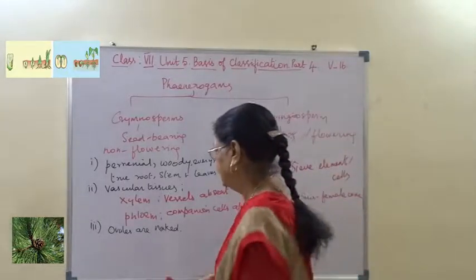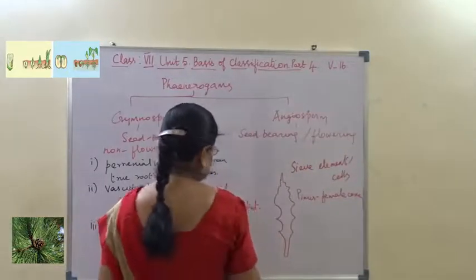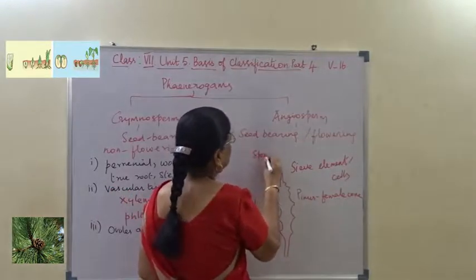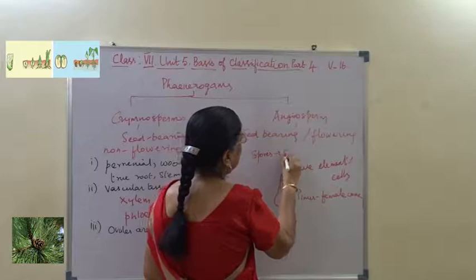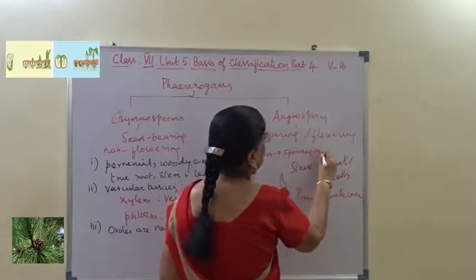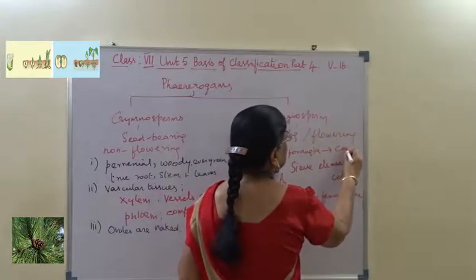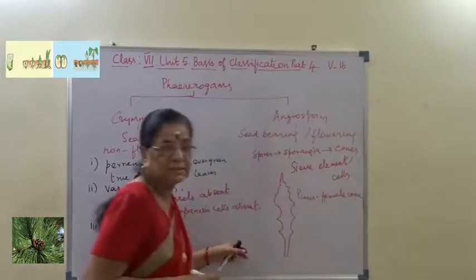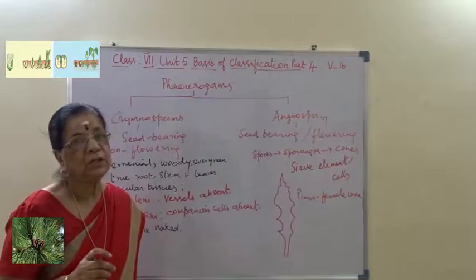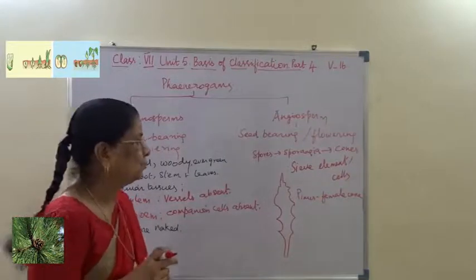That asexual reproduction is by the formation of spores, and those spores are produced on sporangium, which will be seen on cones. The reproductive structure is called cone or the fruit body.